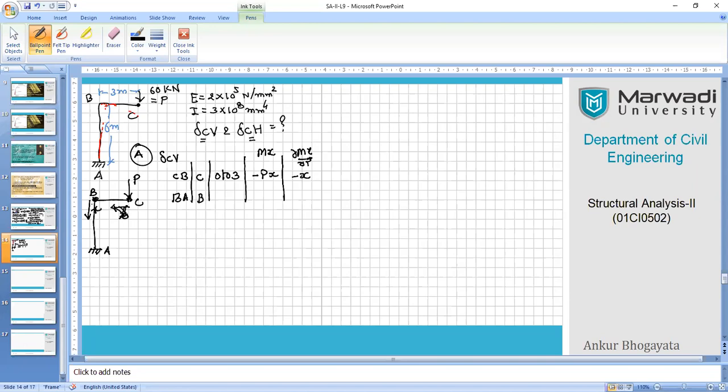Now you can see that for segment BA, there is no active force existing in this segment. However, we can always write down the length of the segment, 0 to 6. One more care you have to take when you are writing the length values, because these are nothing but the limits of integration.